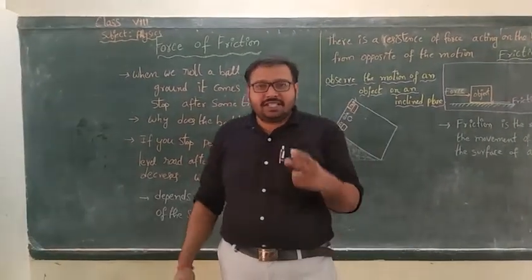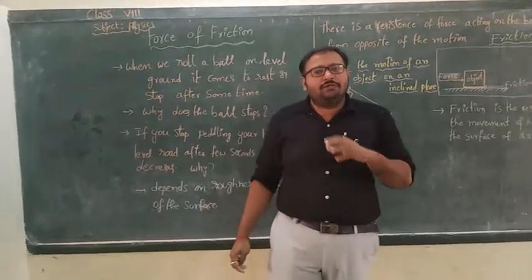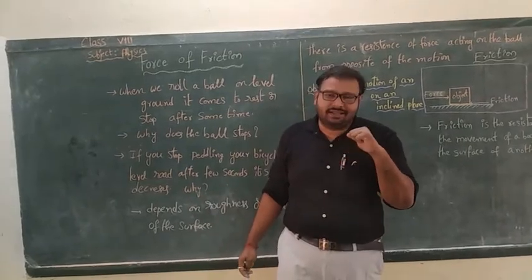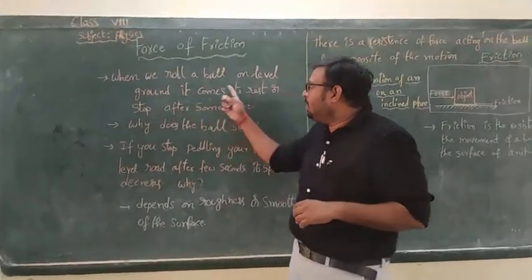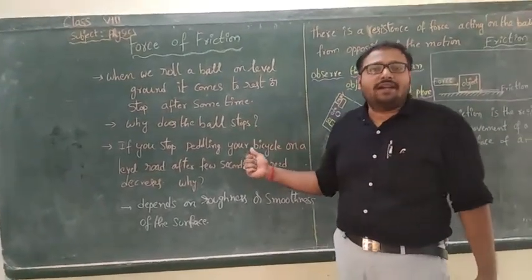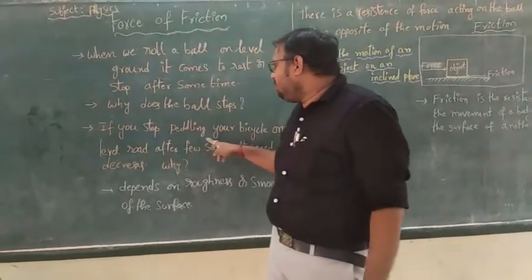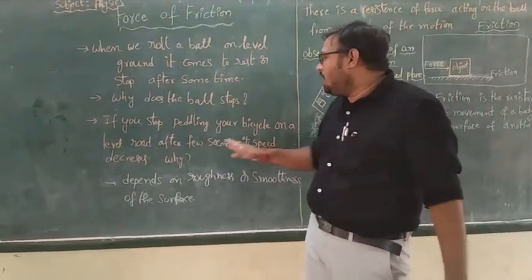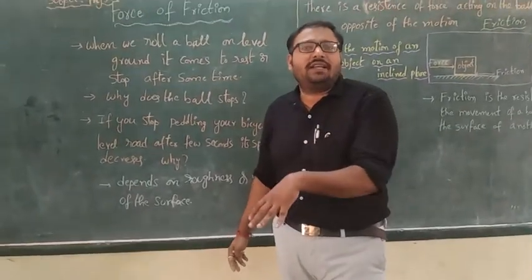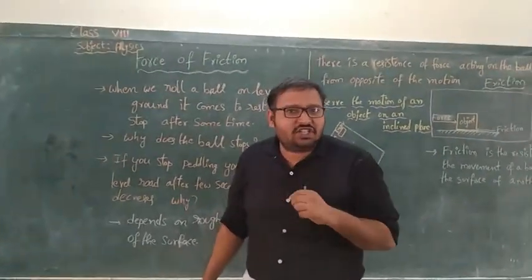Second example. Before discussing the second example, I want to ask two questions. The first one: when we roll a ball on a level road, it comes to rest, or its speed decreases. Why does it come to rest? Second one: if you stop pedaling your bicycle on a level road, after a few seconds its speed decreases. Generally we observe this. Why? What is the answer for these two questions?